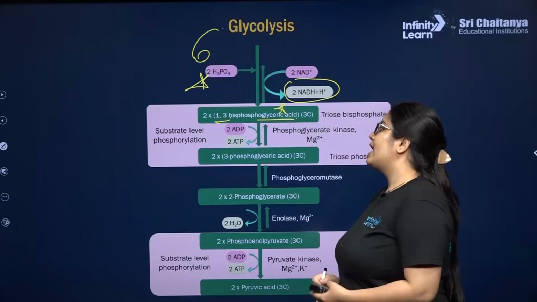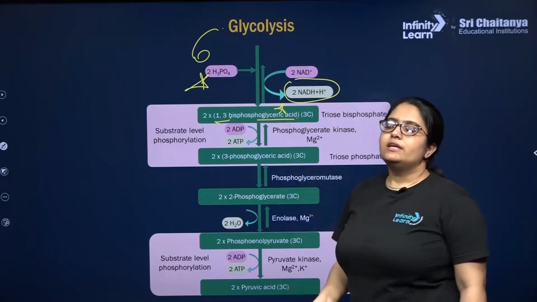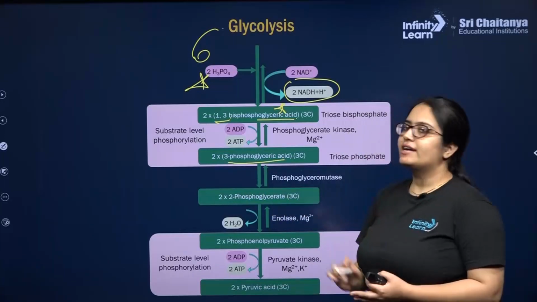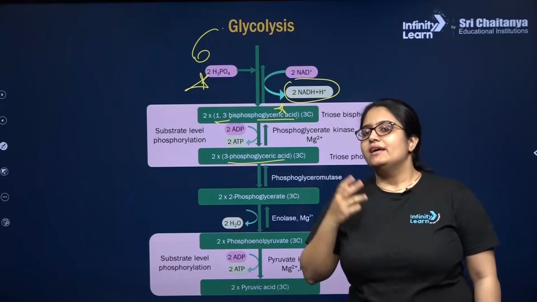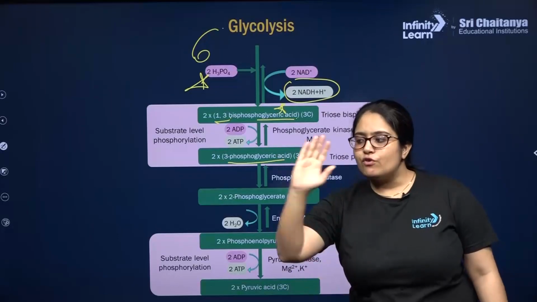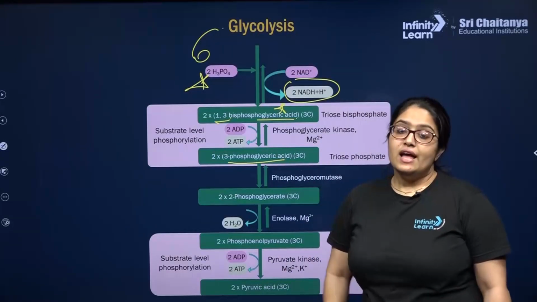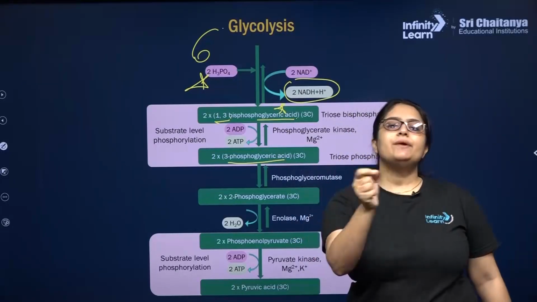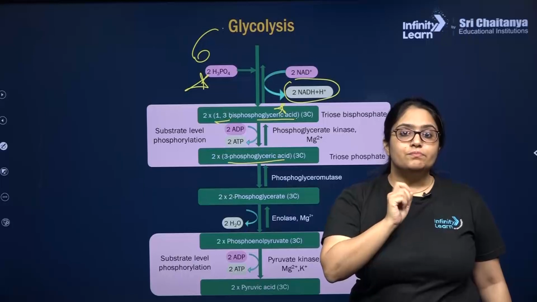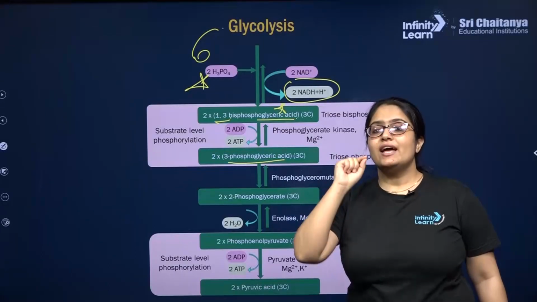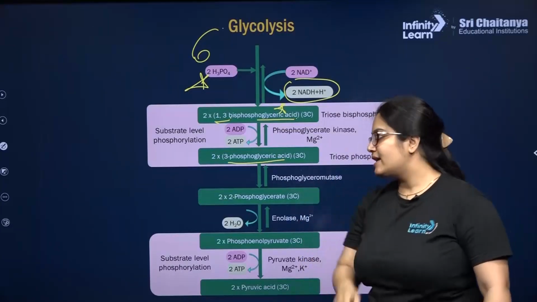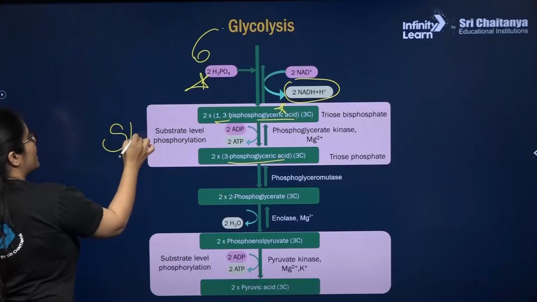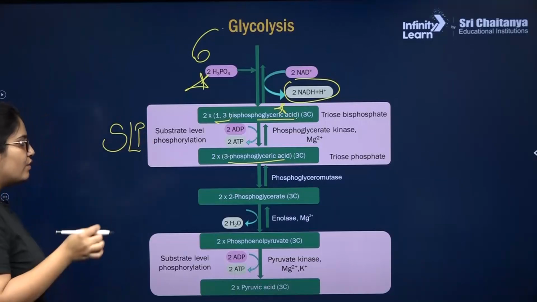Now in the next step, what will happen? 1,3 biphosphoglyceric acid will break down into 3 phosphoglyceric acid. What does this mean? Simple, one phosphate group will be removed. And this phosphate group which is removed will be accepted by an ADP molecule to produce ATP. So this is substrate level phosphorylation, SLP. So this is SLP, substrate level phosphorylation.